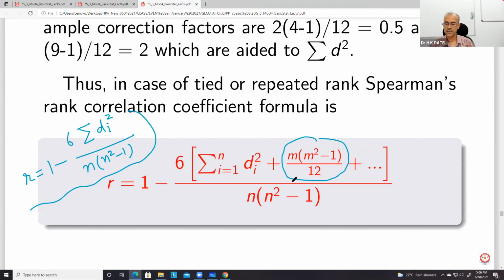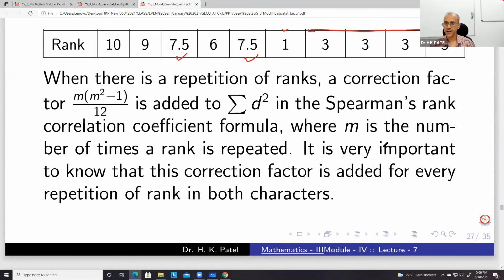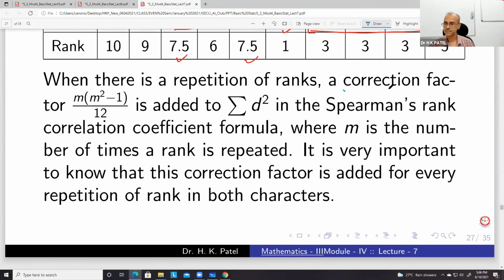Now what is this number? This is the correction factor. m square minus 1 by 12 is added to summation d square, where m is the number of times a rank is repeated.